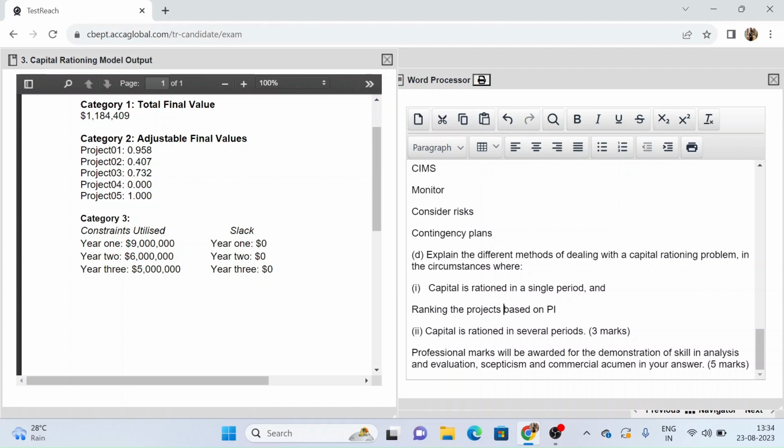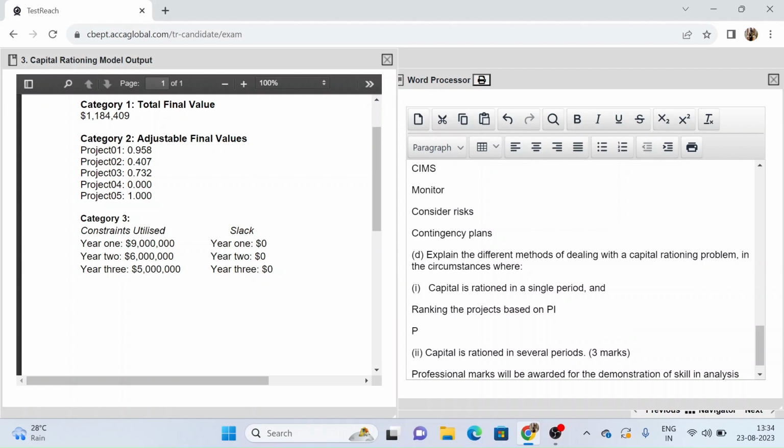So we can also mention how profitability index is calculated. Profitability index is nothing but the NPV divided by the investment outlay in that specific project. So that will tell you how much NPV is earned for every dollar that you have invested. So this will tell you that after investing your money, you are earning the most per dollar through which project, and then you can select that project. The limited amount of capital available will then be allocated to those projects with the highest profitability index in order to generate the highest NPV per unit of investment, or per dollar of investment.